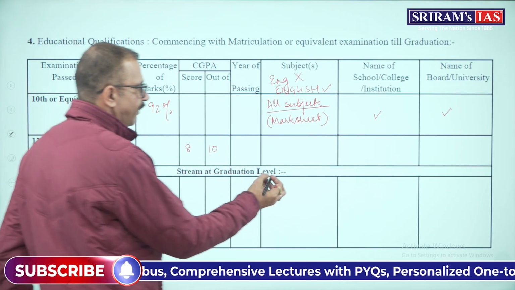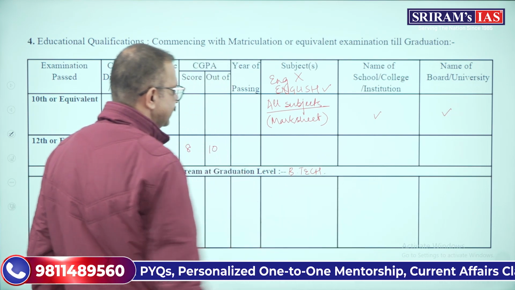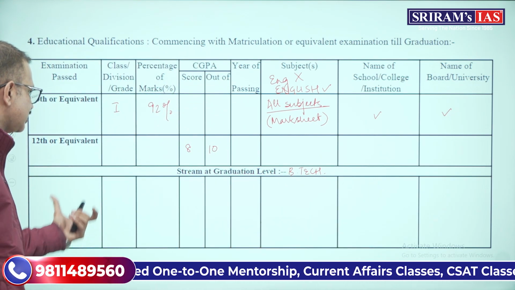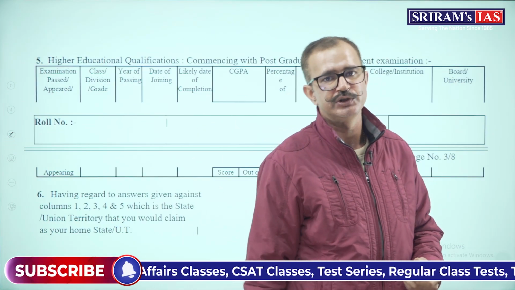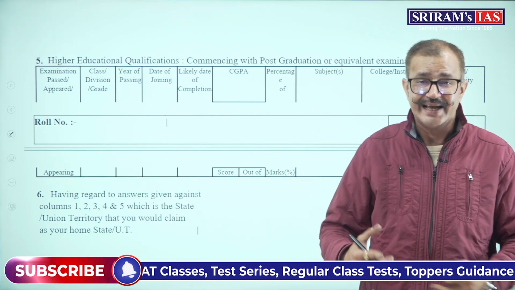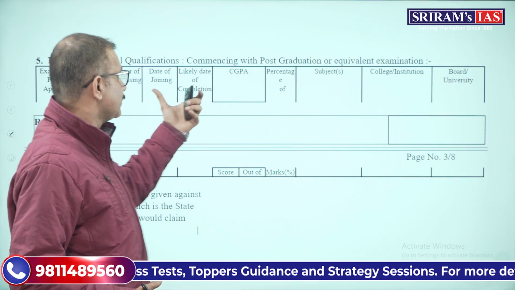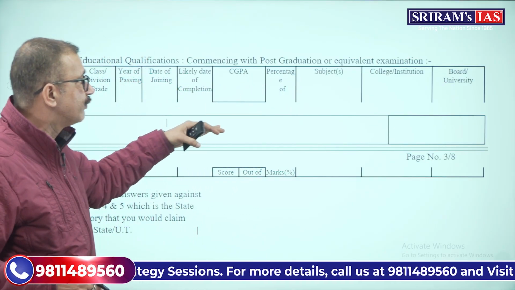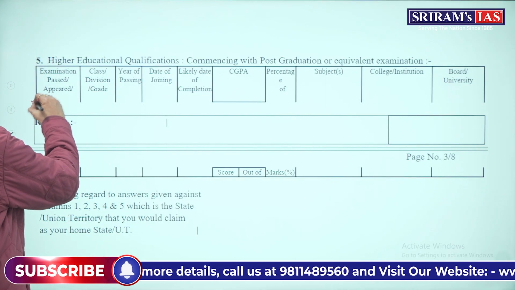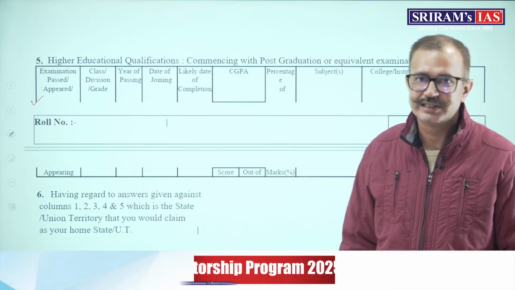Whatever the stream of graduation that you had, suppose you had BTech, write over here BTech, and then the examination that you have passed, then division and everything that I have mentioned in the first column that you have to write. Then the next column is about your higher education. If you are pursuing any post-graduation, or you have already pursued post-graduation or equivalent examination, you can write over here in the 5th column that is given over here. All right, so this is very, very important.